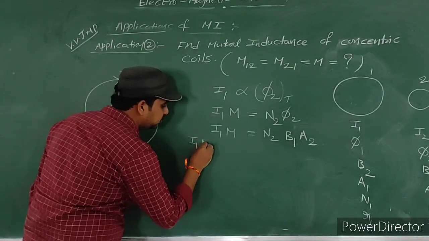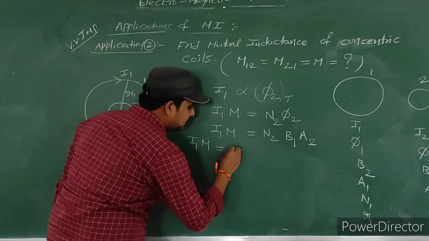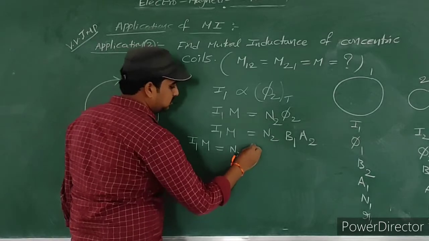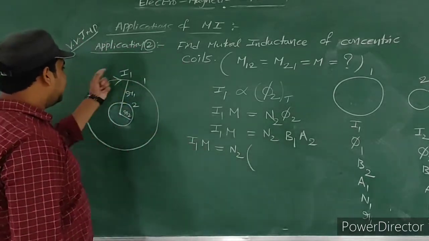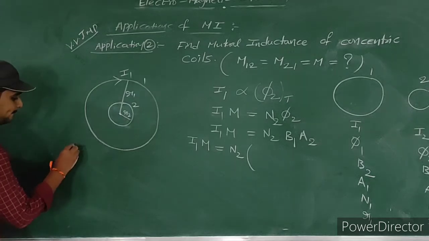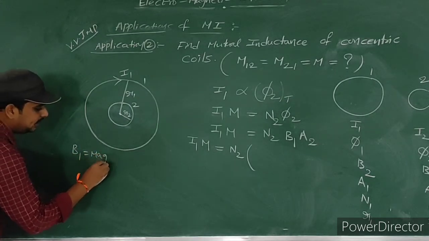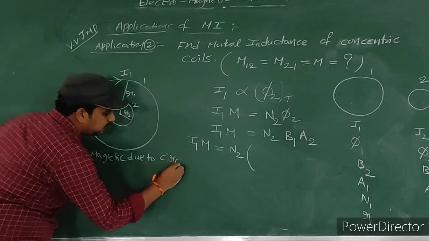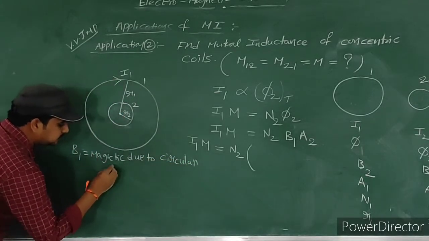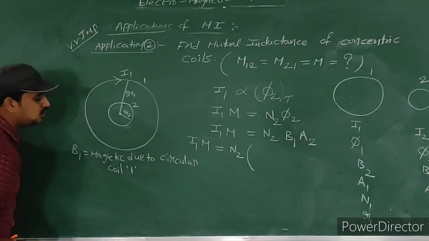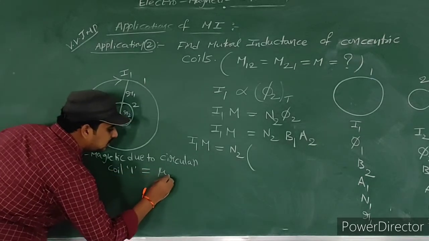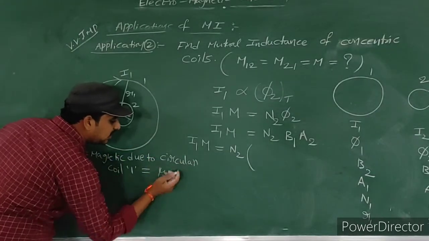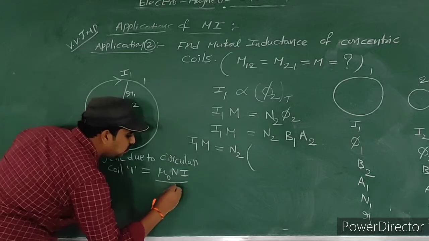So now observe carefully. Substitute: I1 into M is equal to the number of turns N2, into the B1 value. What is the B1 value here? Magnetic field due to circular coil 1. The magnetic field due to a circular coil has the formula mu naught I by 2R. Here N number of turns are there, that's why mu naught N I by 2R.